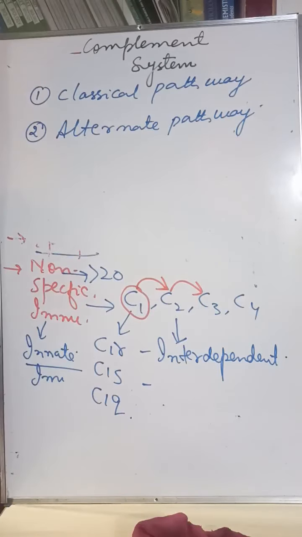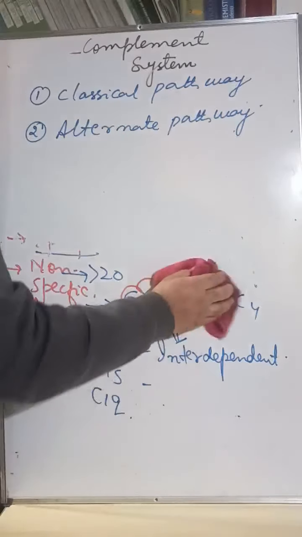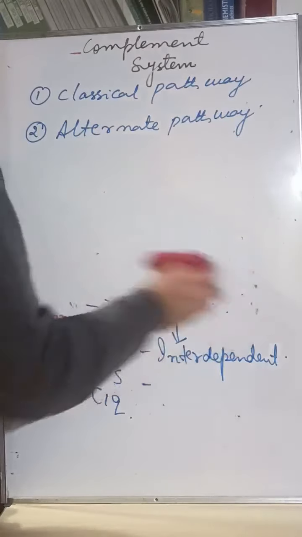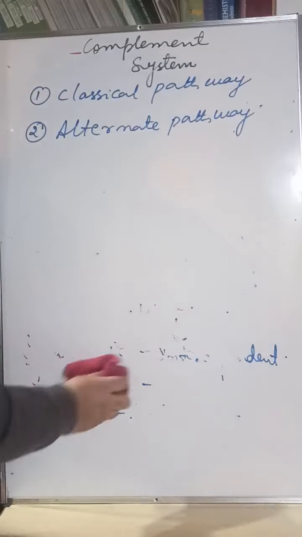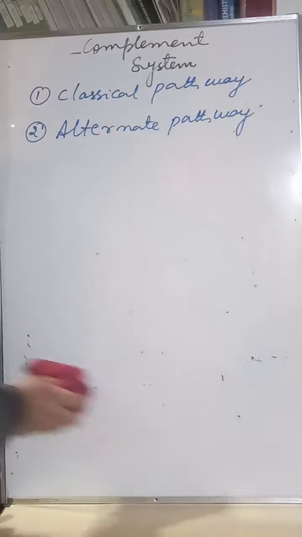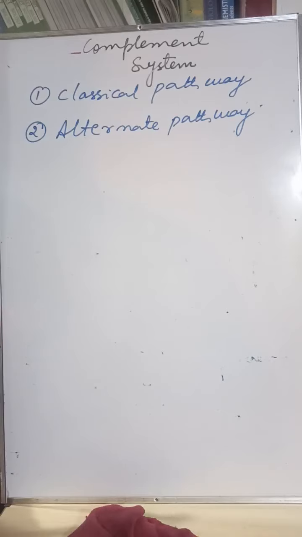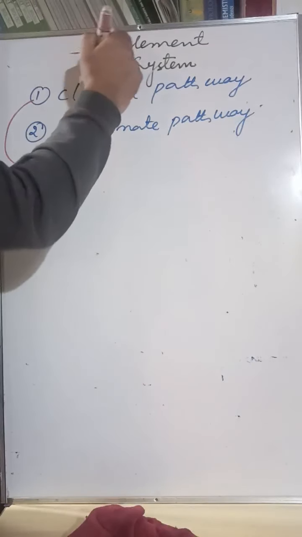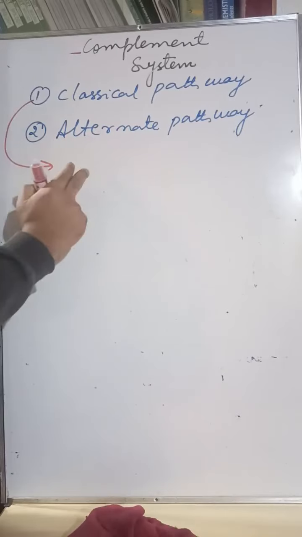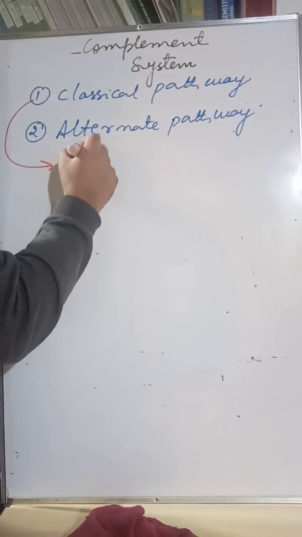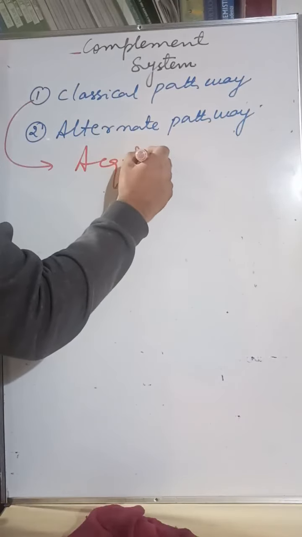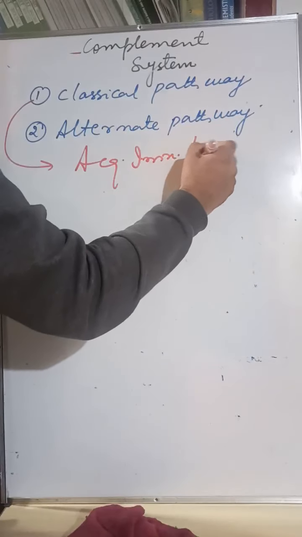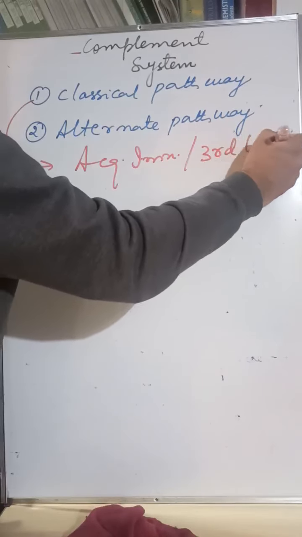Now what is the difference between the two pathways? The complement system functioning through the classical pathway involves acquired immunity. That is the difference. Stick to understanding the difference between the two. Complement system gets activated through the classical pathway, which involves acquired immunity, or we can call it the third line of defense.